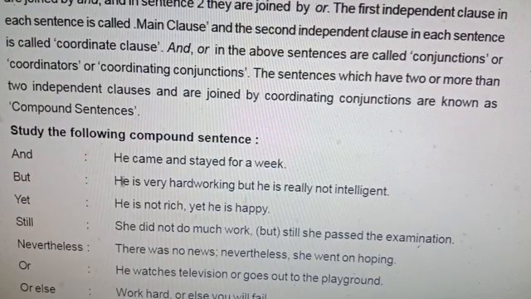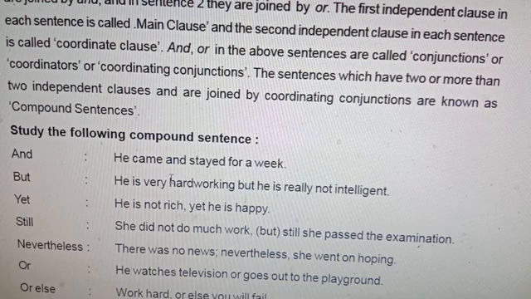Use of and. Suppose I say, he has a pen and a pencil. Here and connects two words, pen and pencil, so it is a simple sentence. Coordinators should connect two independent finite clauses.